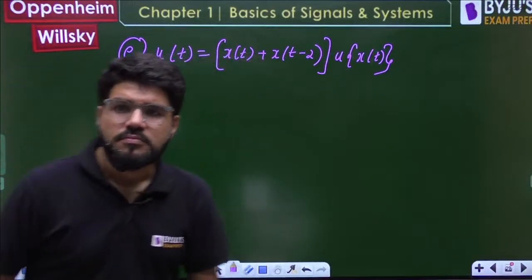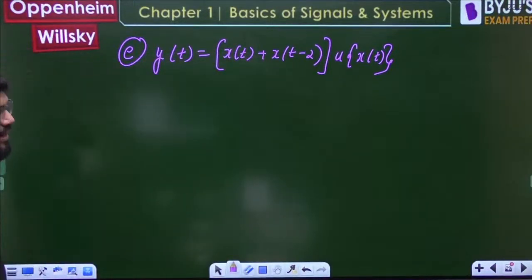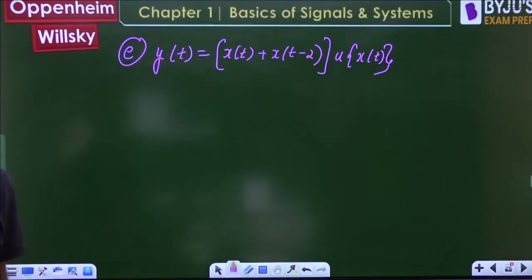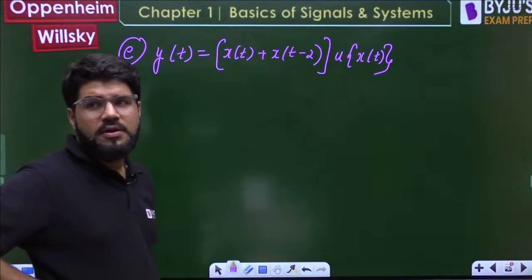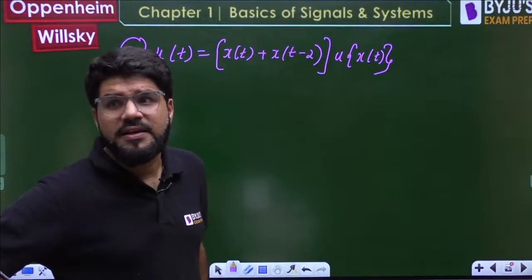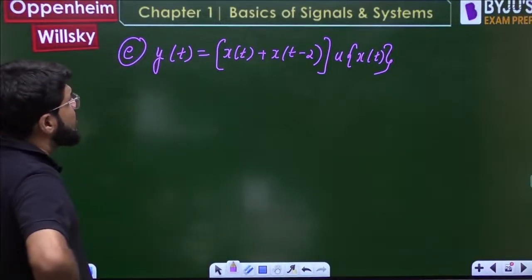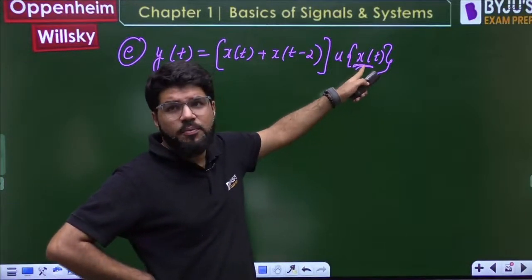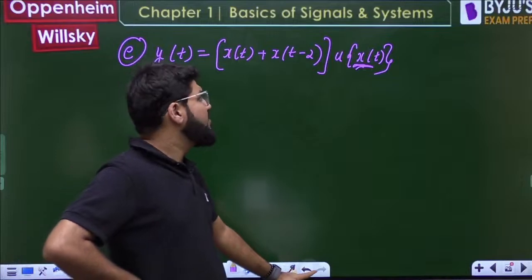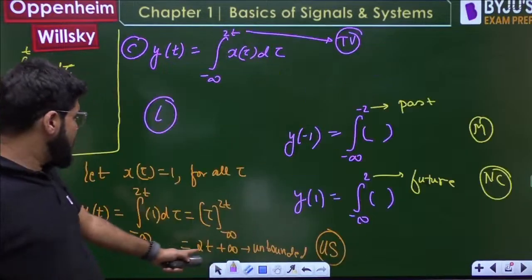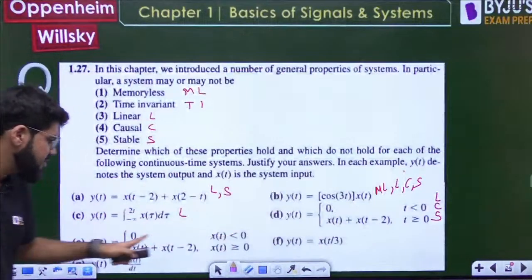So whenever x(t) is greater than 0, whenever the argument is positive, u will give you 1, but whenever x(t) is less than 0, u will give you 0. And something into 0 you will get 0. That is what you want: for x(t) less than 0 you want 0.